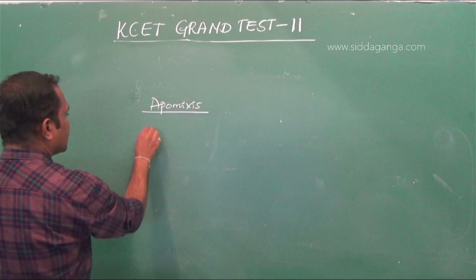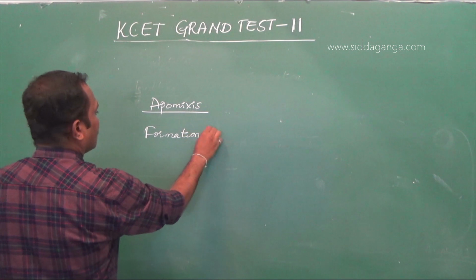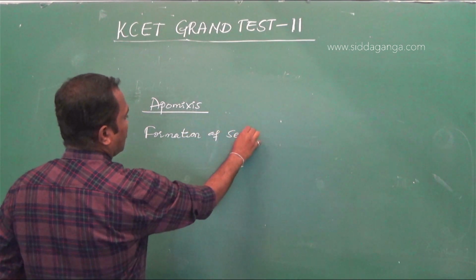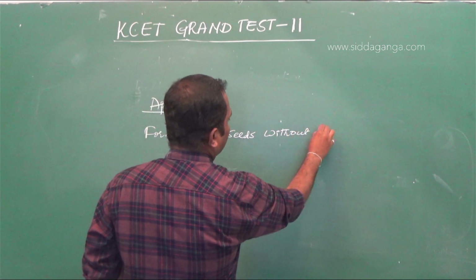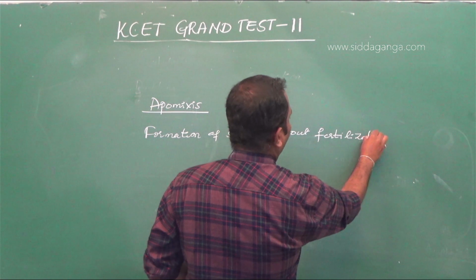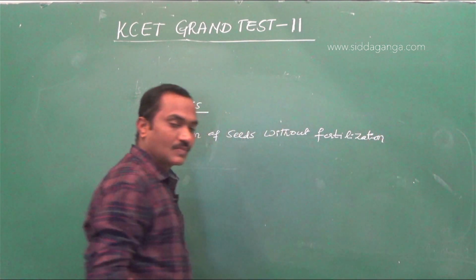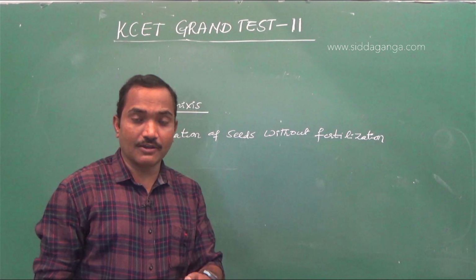So apomixis is formation of seeds without fertilization. Seeds are generally the product of fertilization.